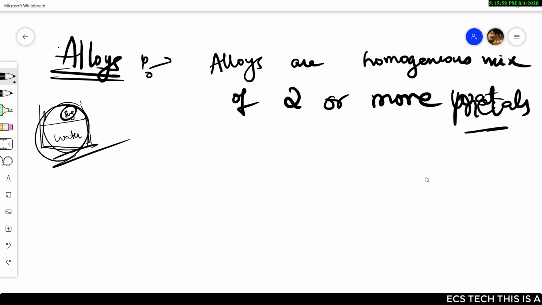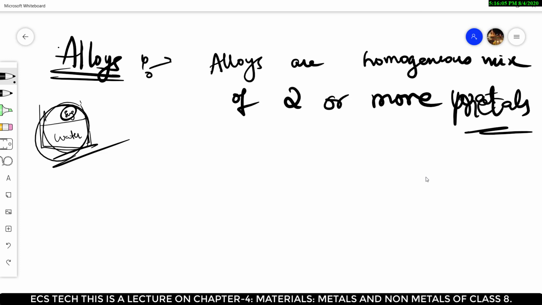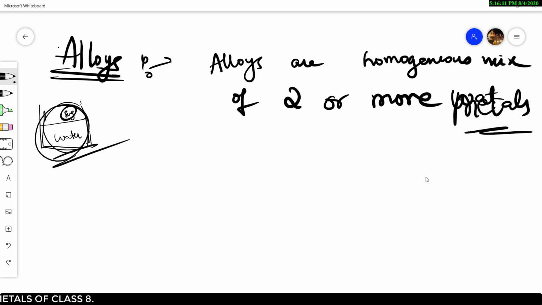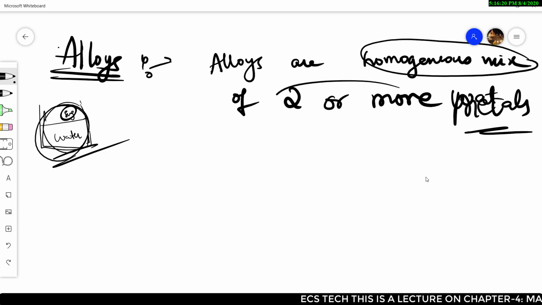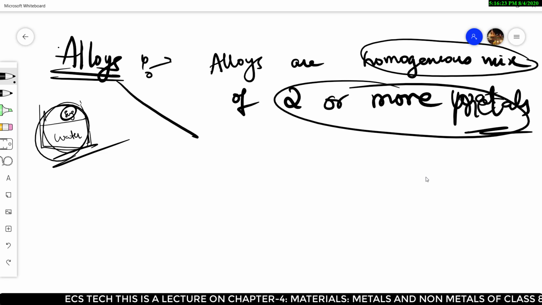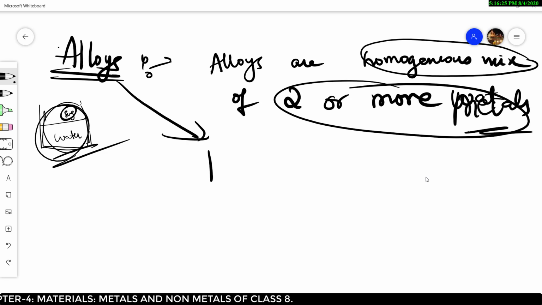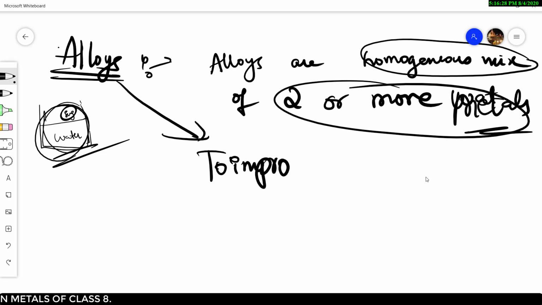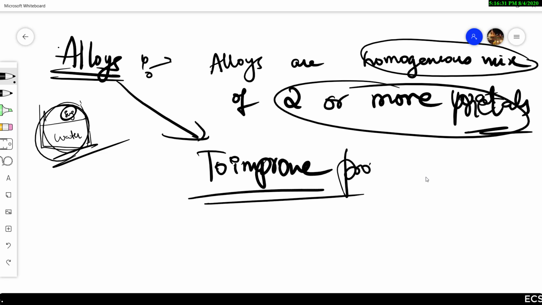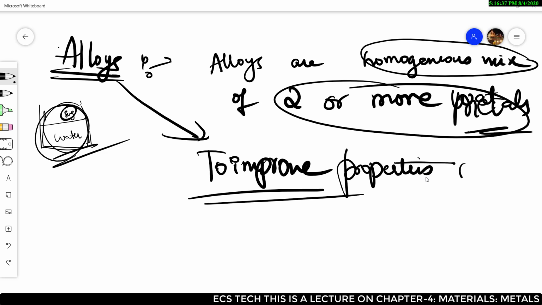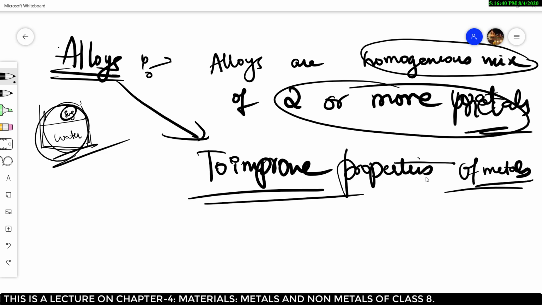It can be metal with metal, or metal with non-metal. Why is this homogeneous mixing of two or more metals done? Alloys are prepared only to improve properties, the properties of metals.